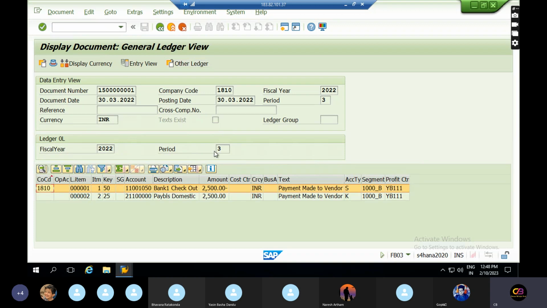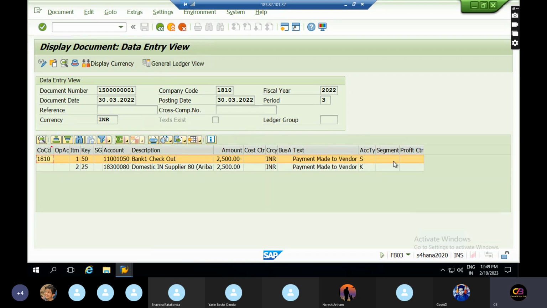Okay, so we have one more view, that is called general ledger view. So this is general ledger view. Once you click on this general ledger view, you will see segment and profit center in both the line items. How has it come? Because in the backend, default segments and default profit centers are assigned. So that is the reason the system is capturing this segment and profit center in the IMG screen. So these are completely default. If you're not given in entry view, like segment and profit center, document splitting should happen segment and profit center wise.